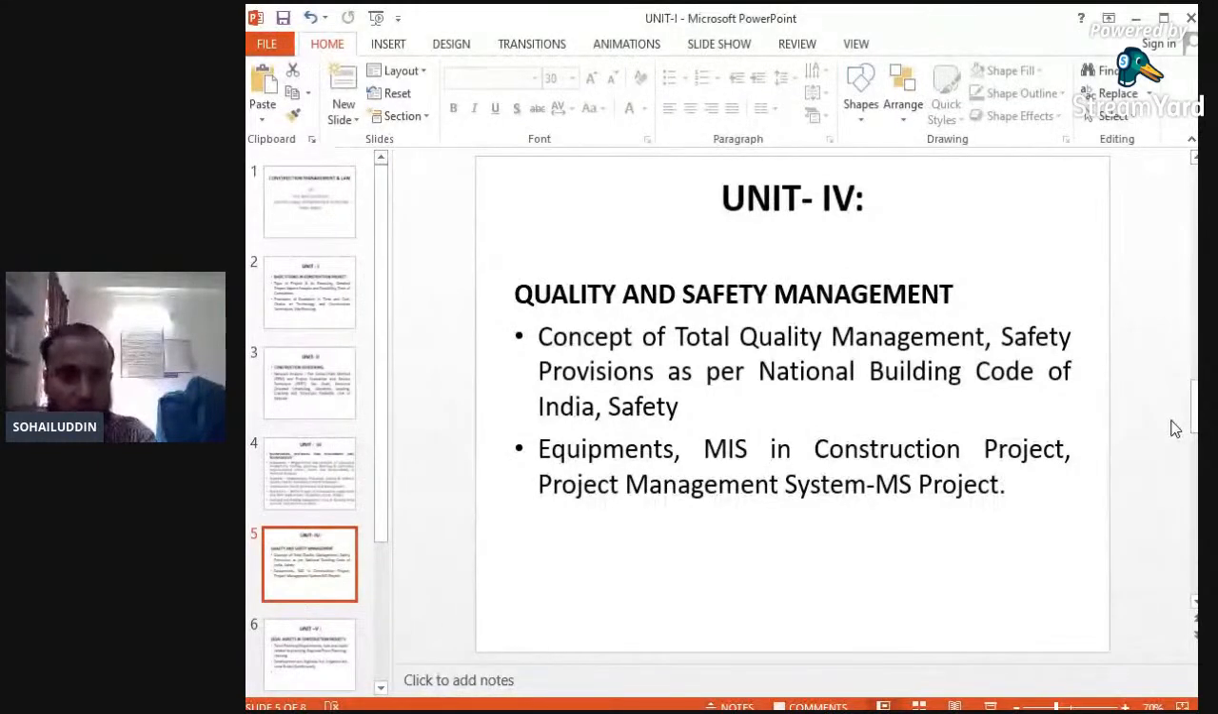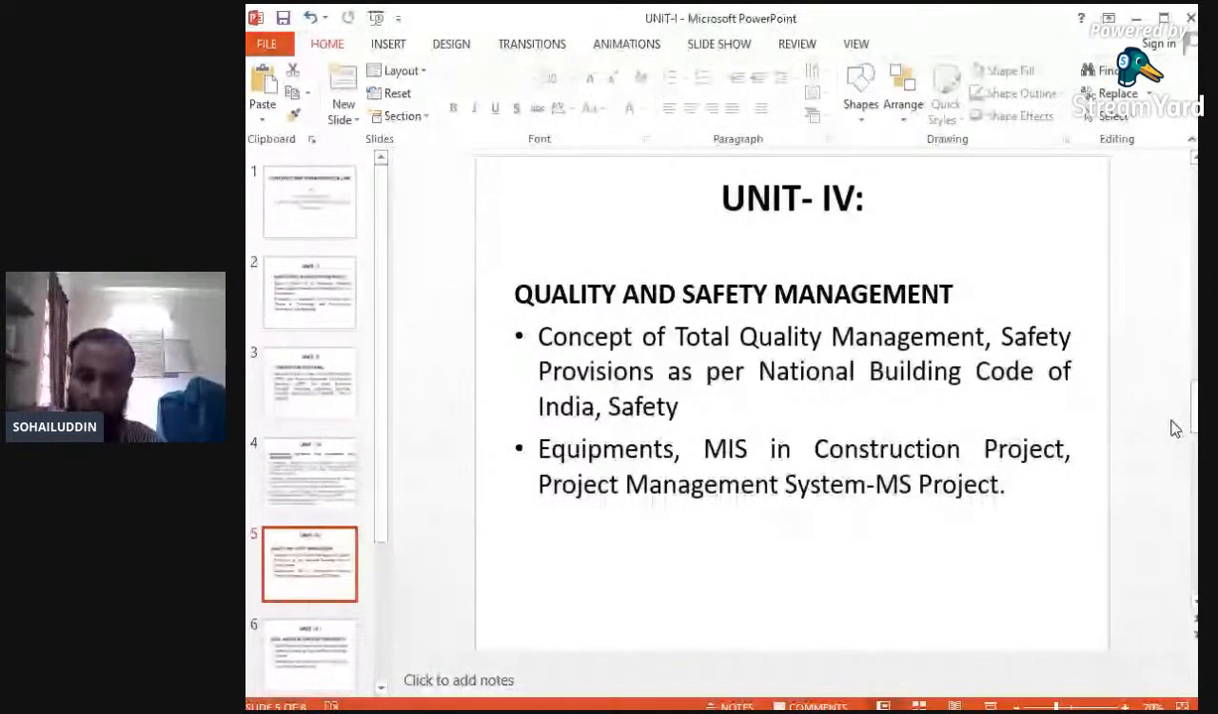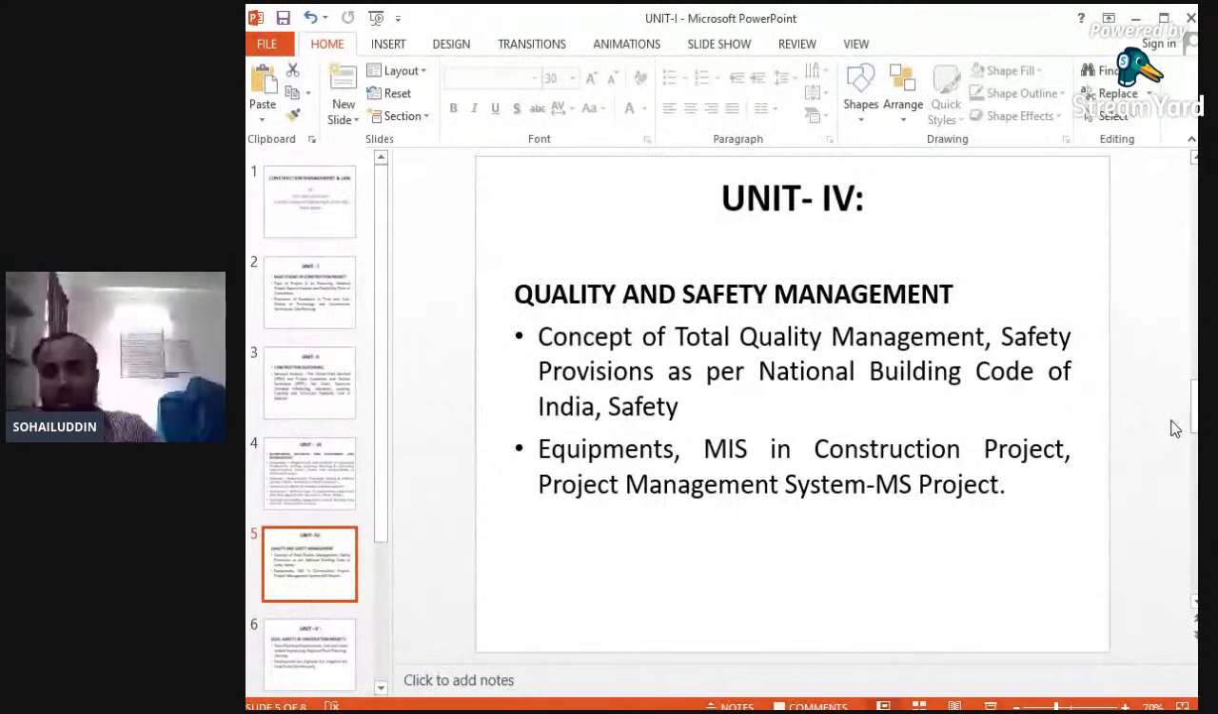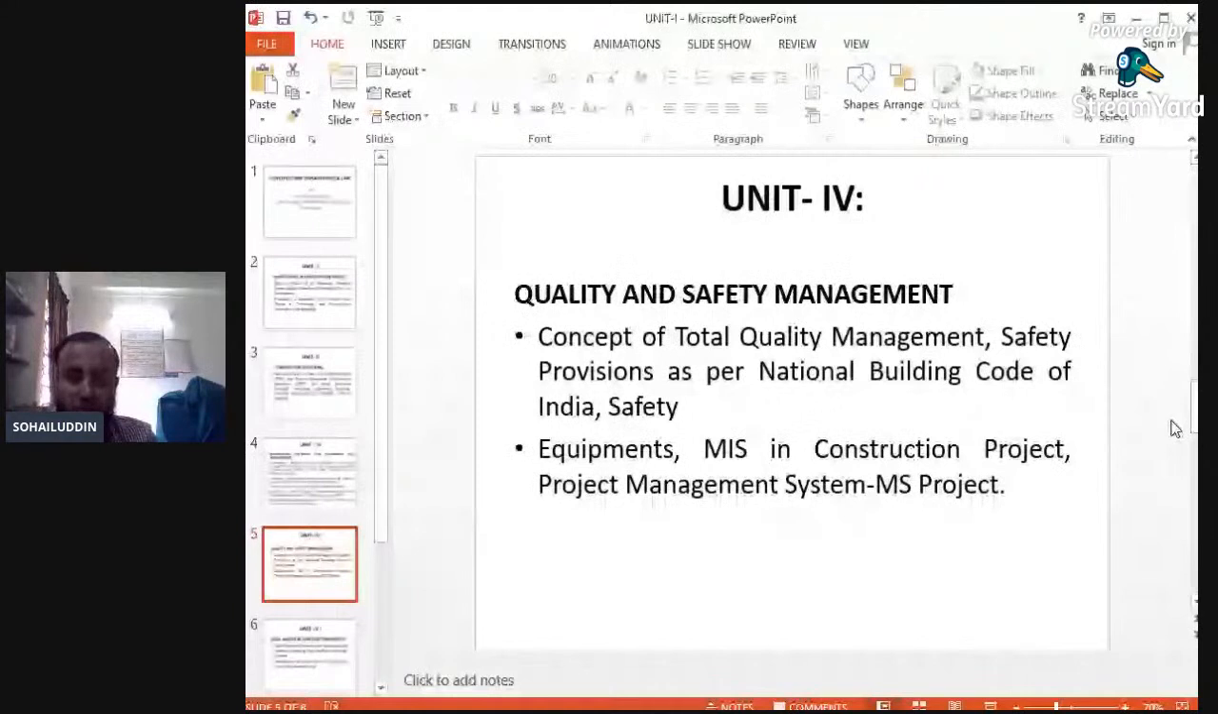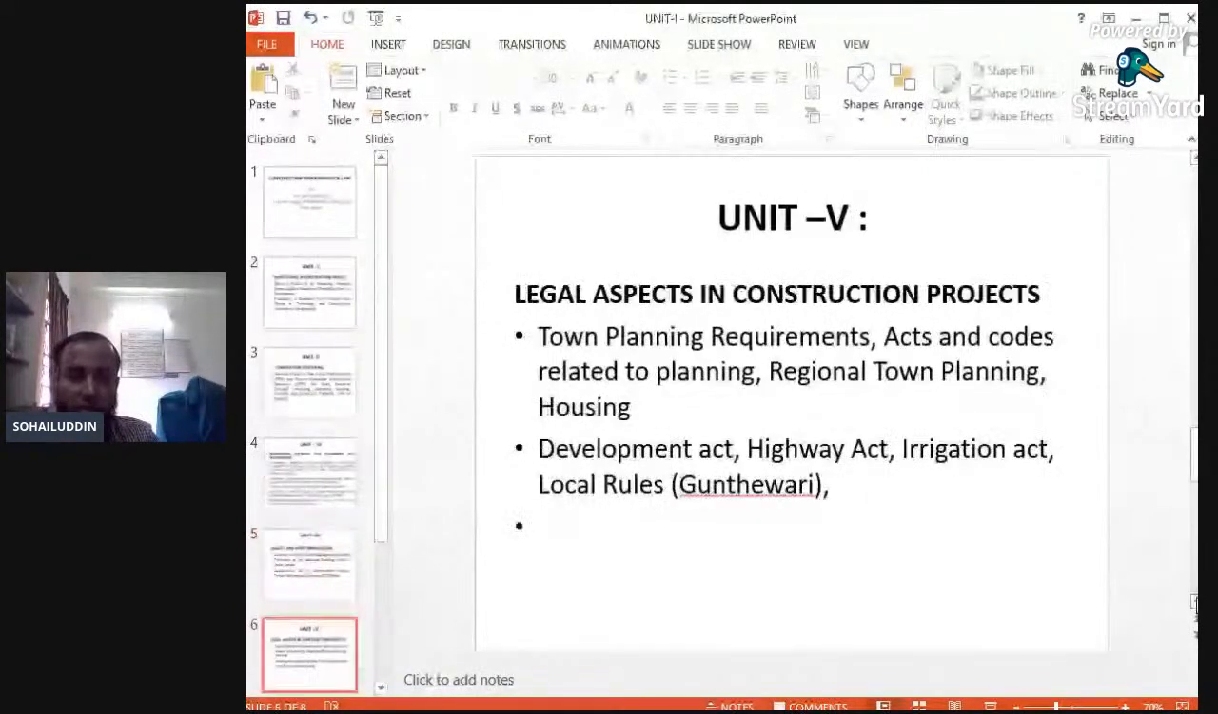We will study in unit number 4 various equipments and MS in construction projects: project management system, MS Project. Nowadays, various softwares and project management techniques are used in order to have proper networking and proper activity, and to execute the project within the stipulated time span. Various advanced softwares are also used. The MS Project and project management systems we will study in unit number 4.